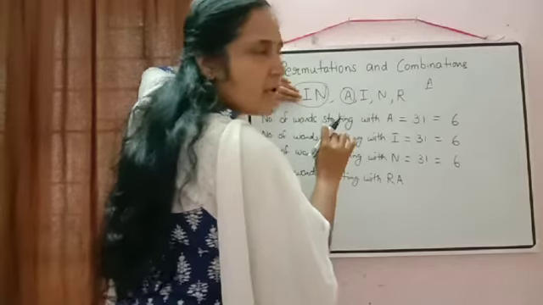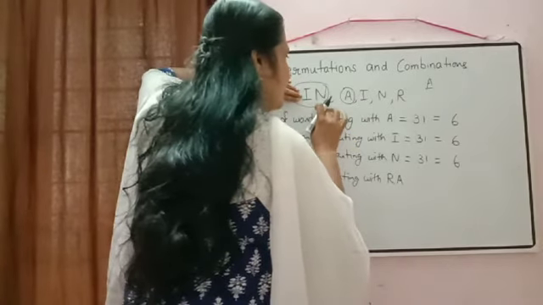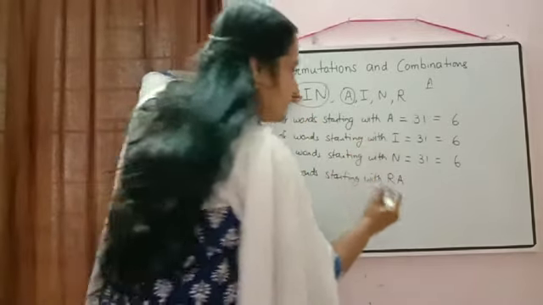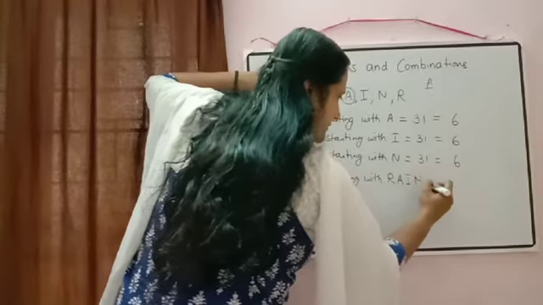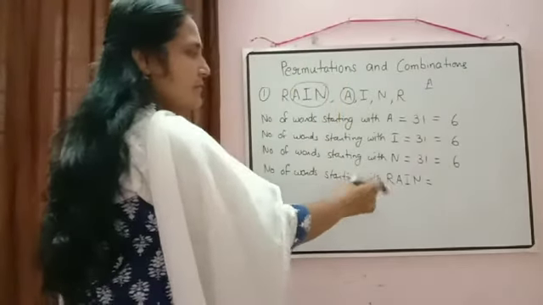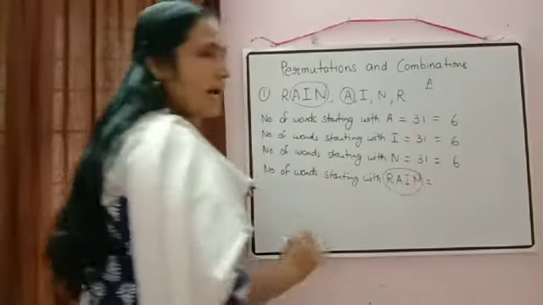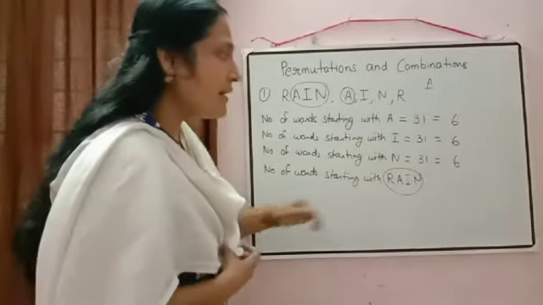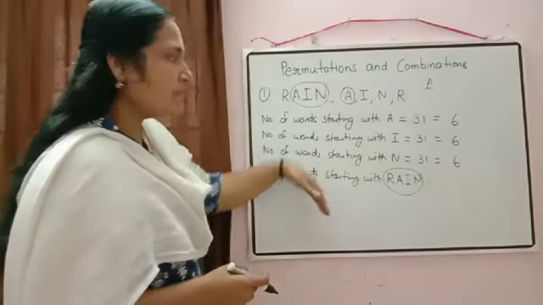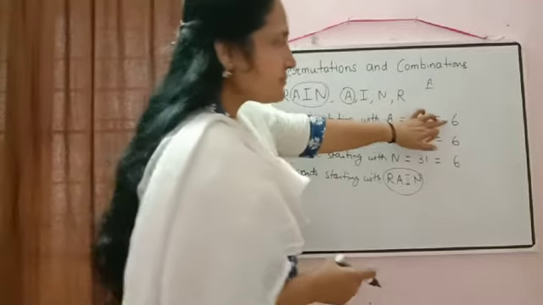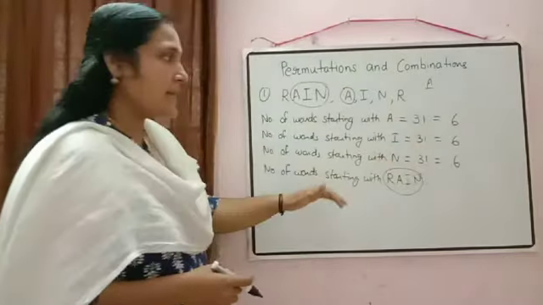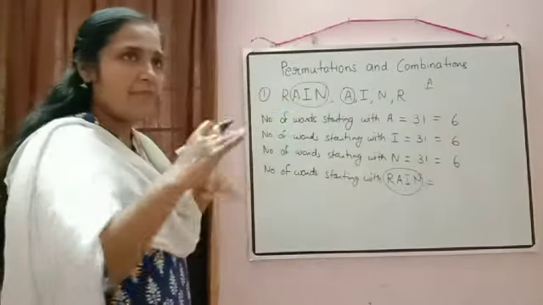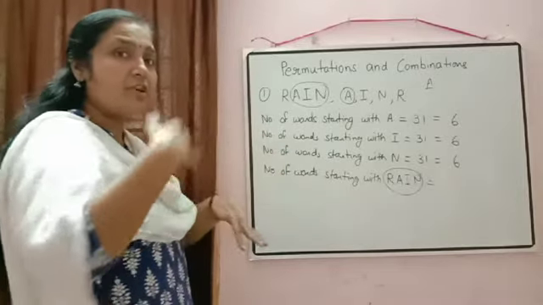According to dictionary order, first I and then N will come, that is R-A-I-N, and then R-A-N-I, but Ni we don't want, so here we write In. So automatically we are getting the word rain, and here we don't have to do anything more. Now we have to find the rank of rain. Before rain, how many words are there? 6 plus 6 plus 6, 18 words are there before rain. Then what will be the rank of rain? If 3 persons are before you, then what is your rank?